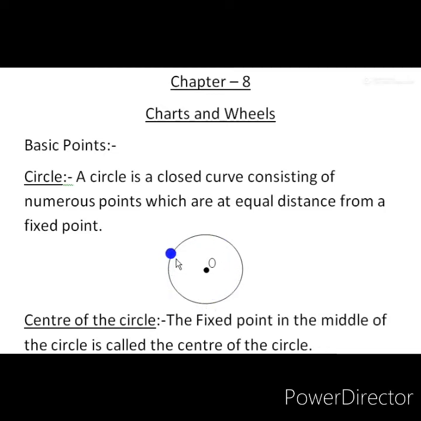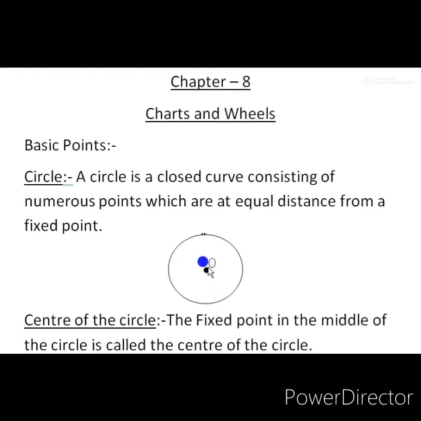So we can say a circle is made by joining innumerable points. If you take one point, the next one will be another. So we continue joining these points around a fixed point, the center.